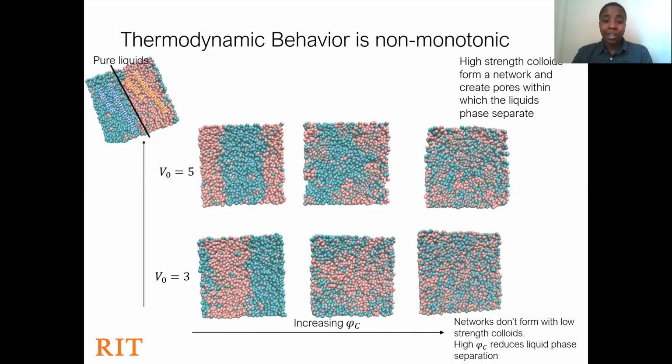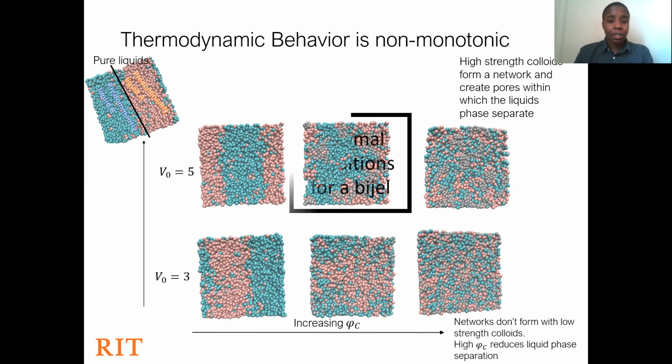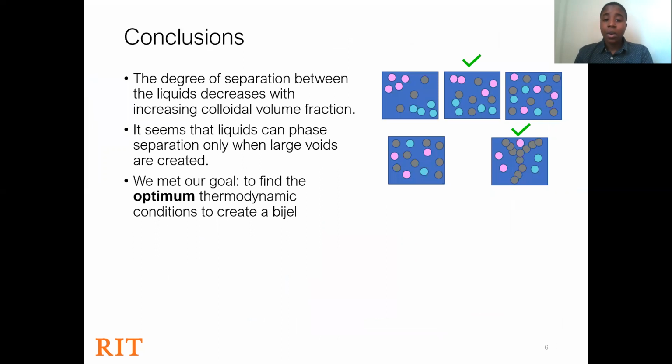High strength colloids form a network and create pores in which the liquids can phase separate. So interestingly enough, the optimal thermodynamic conditions are high strength colloids and medium volume fractions. Over the course of this research, we were able to conclude the degree of separation between the liquids decreases with increasing colloidal volume fraction, because the gels have large enough void spaces to facilitate regions for liquids to separate.